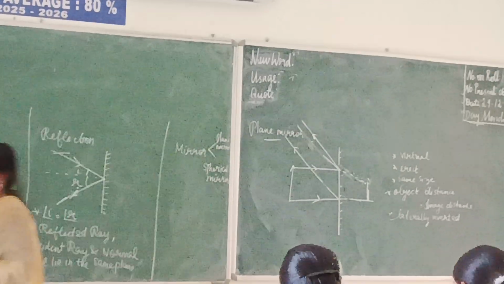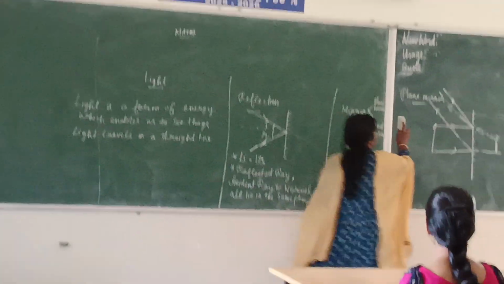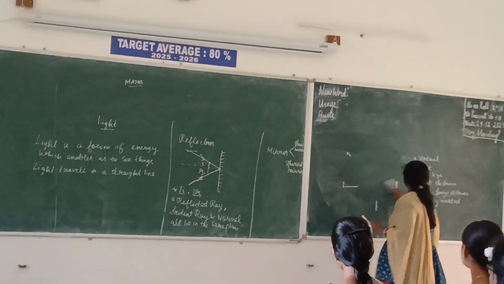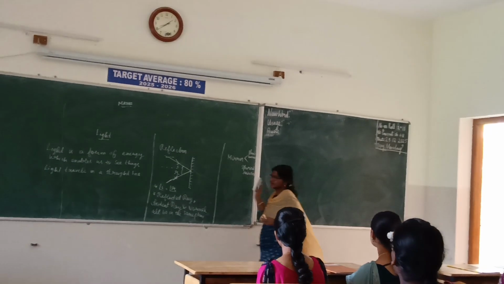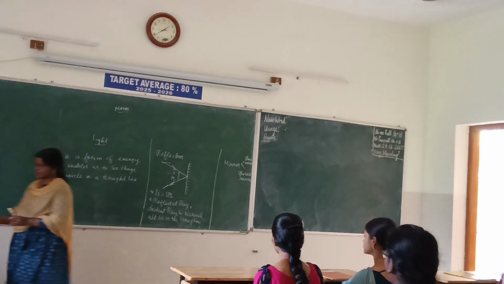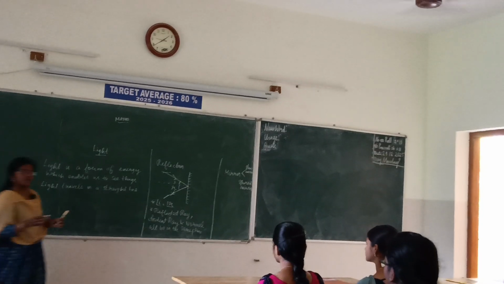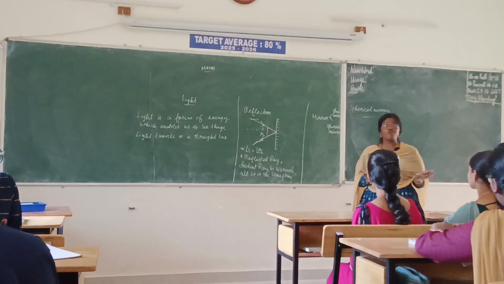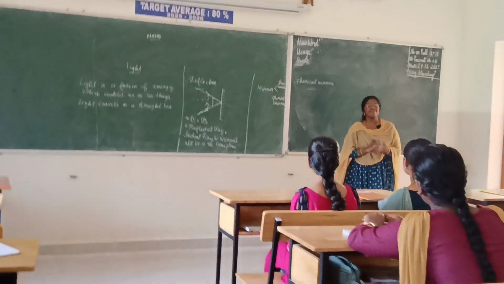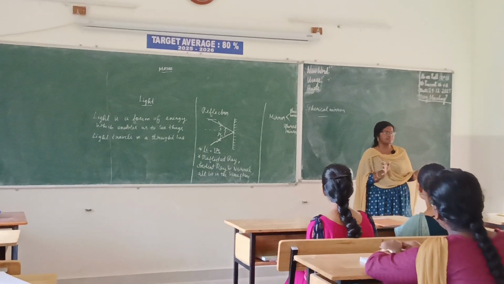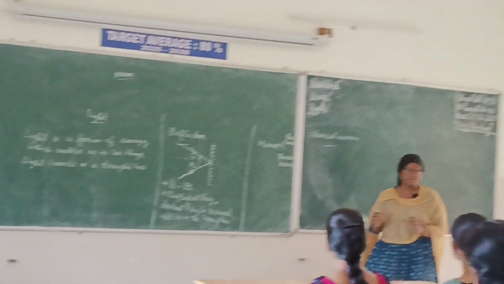Now let's go with the spherical mirror. First, let us learn some terms in the spherical mirror. Pole and the focus. Okay, so let us go with the image formation in a concave mirror. How many cases do we have? Totally we have 6 cases. So this is the last case I am going to explain you now.